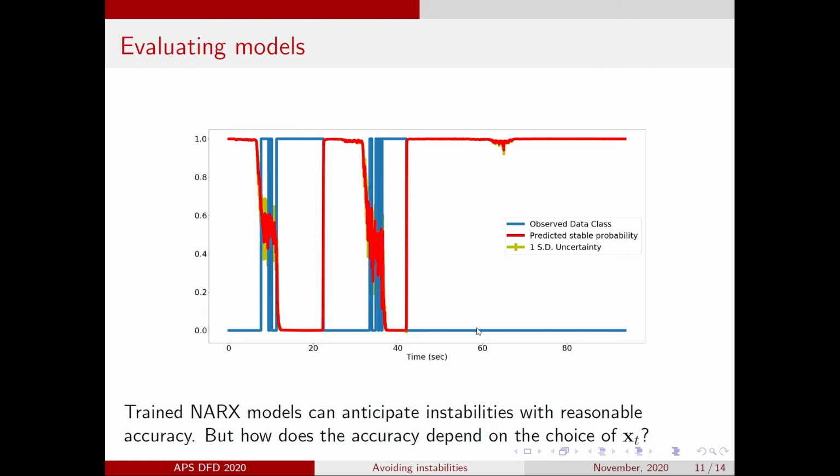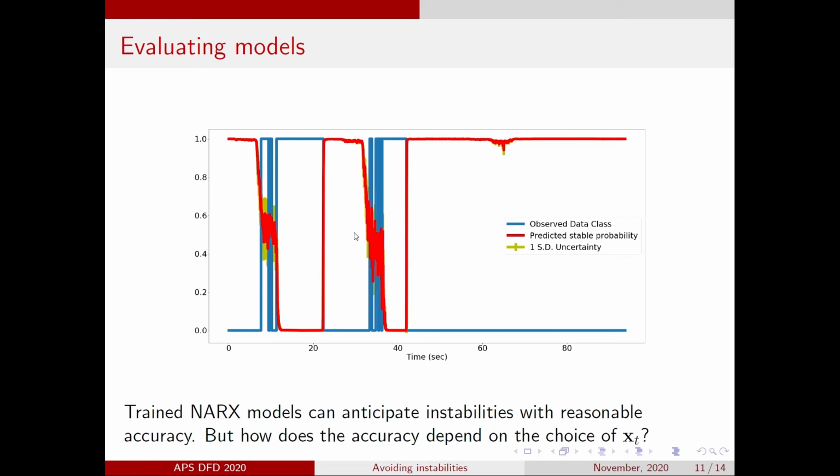The blue curve is the experimental observation. It is equal to 1 if an instability event happens in the next 500 milliseconds and 0 if not. The red line is the predicted probability of the system remaining stable. This model used the power spectrum of the dynamic pressure signal and the control variables as its input, and we can clearly see that it successfully forecasts both instability events that occurred during this run.